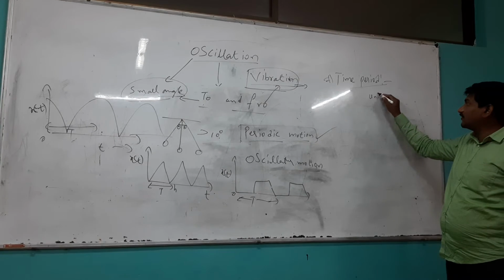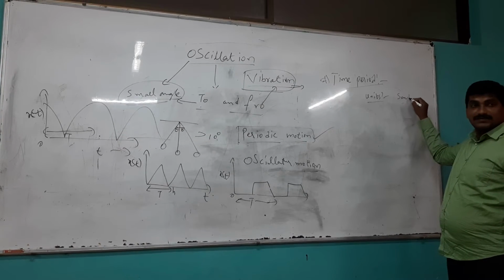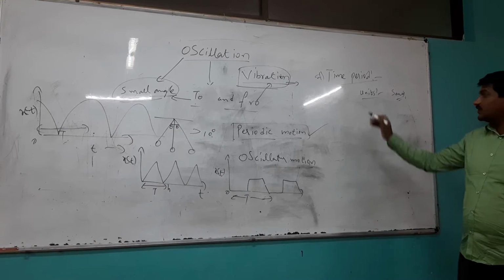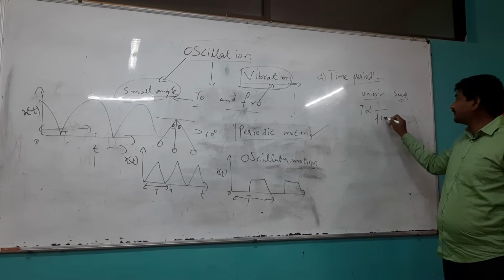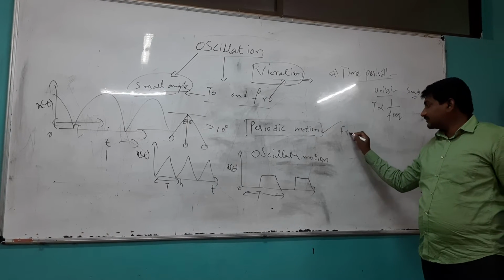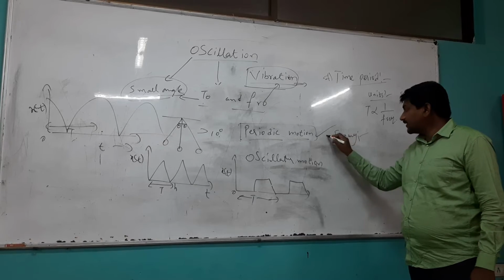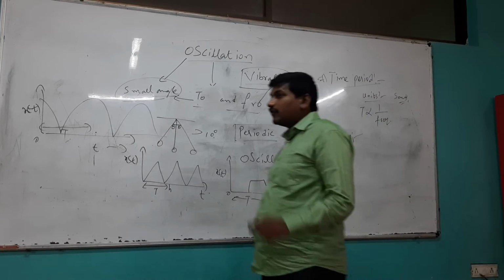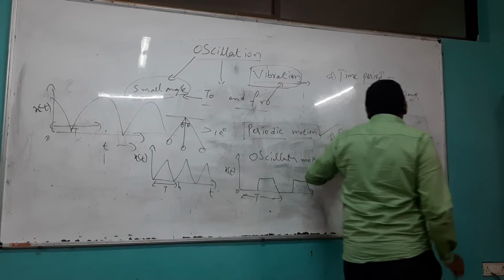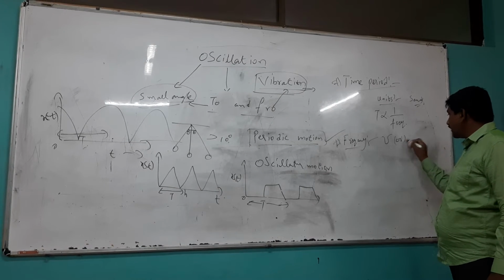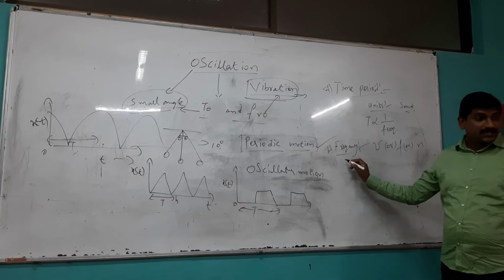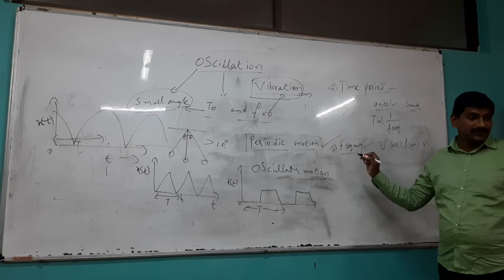Time period units, usually in SI unit, are seconds. Now, time period is always inversely proportional to the frequency. What is the frequency? This is the most important word ever in physics, in all the chapters. Frequency symbol is nu or f. The number of vibrations or oscillations per unit time is called frequency.